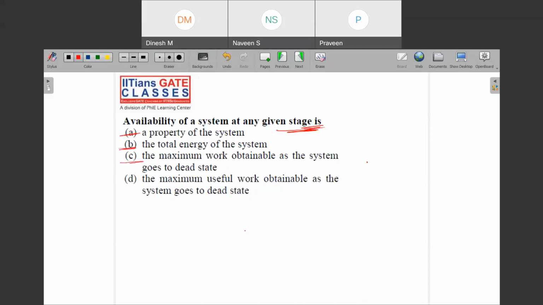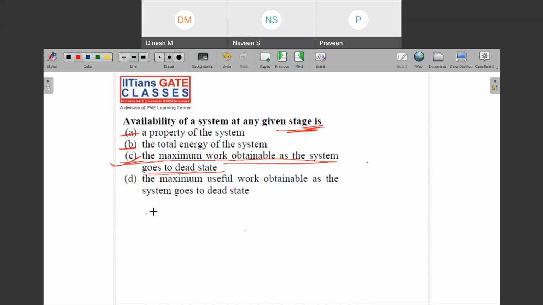That it is the maximum work obtainable as the system goes to the dead state. So what is the best option? Option C. It says that the maximum work obtainable as the system goes to the dead state. But see, there is one more option which says that the maximum useful work. So is it like that maximum useful work?